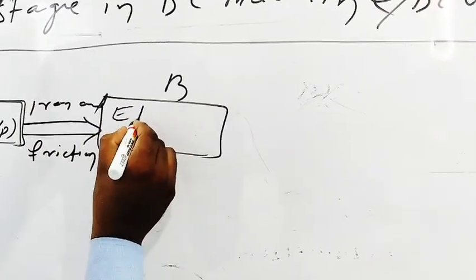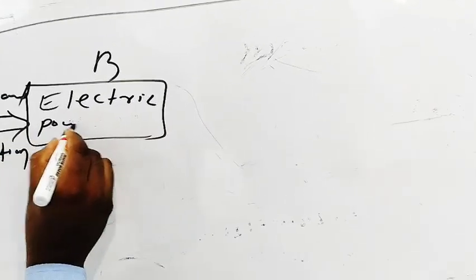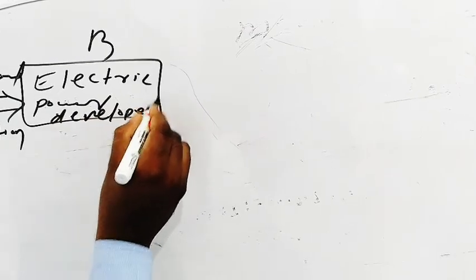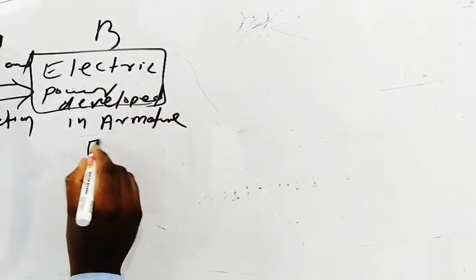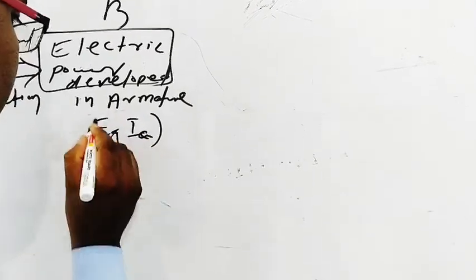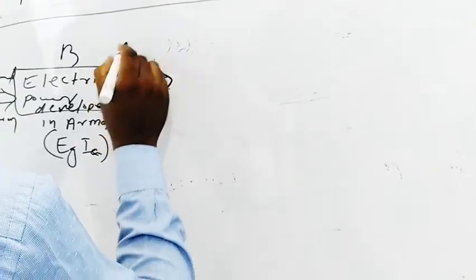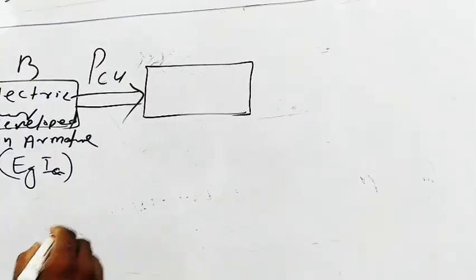Then electric power will be developed in the armature, that is E_G I_A in the armature winding. Then copper loss PCU in the armature winding.